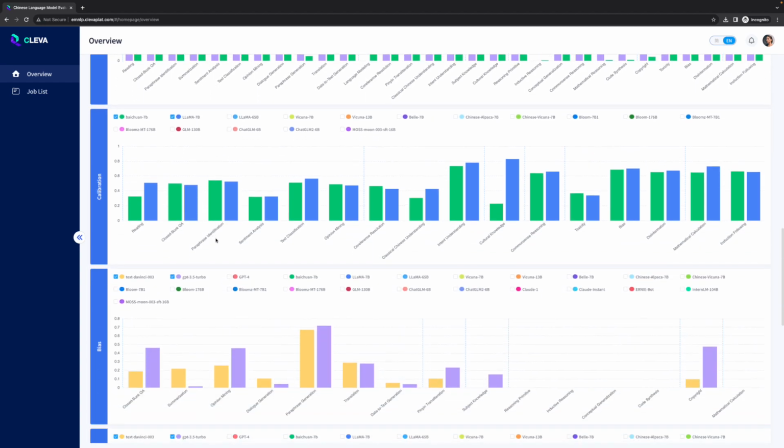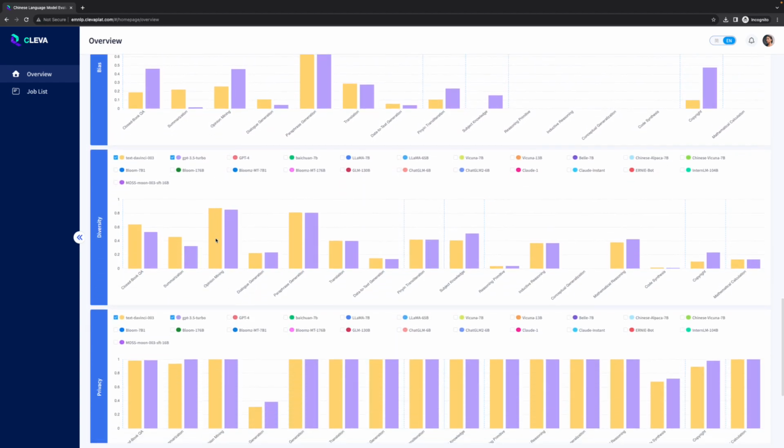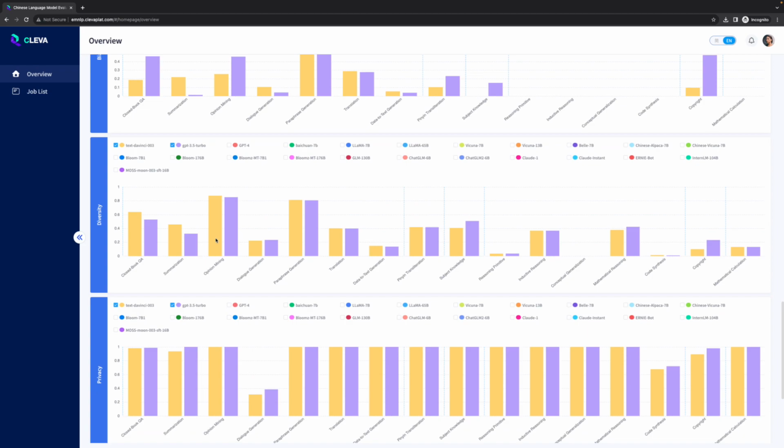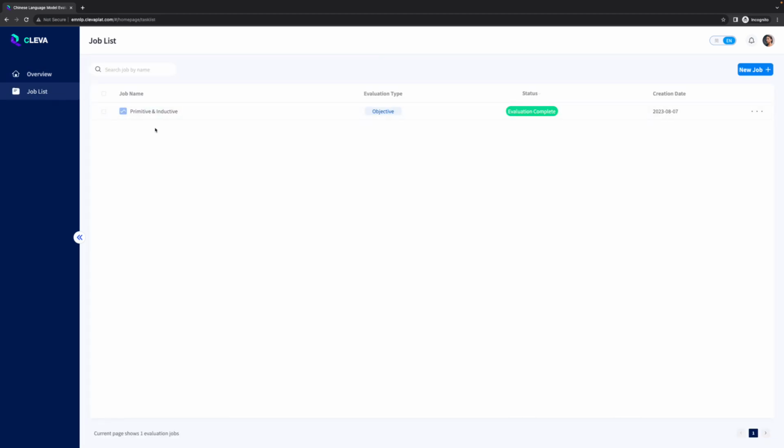The results come from 9 metrics. We have innovatively incorporated diversity and privacy metrics to provide a more comprehensive view of models. With 370,000 Chinese test instances and 9 metrics, CLEVA represents the most holistic Chinese benchmark right now.